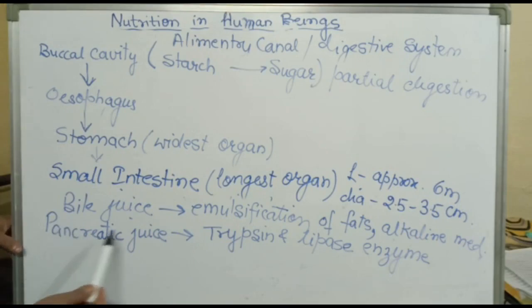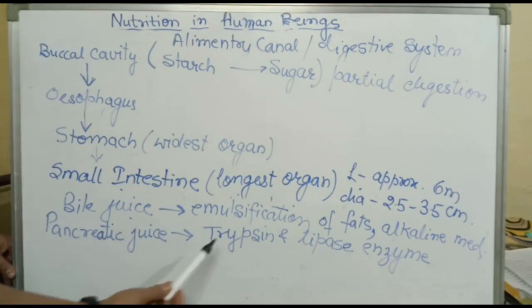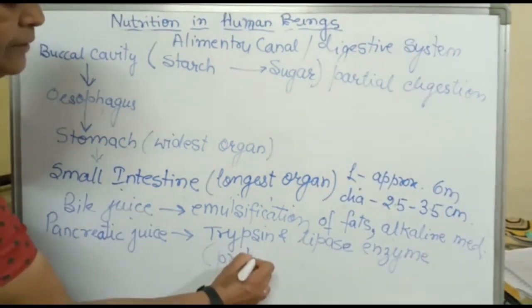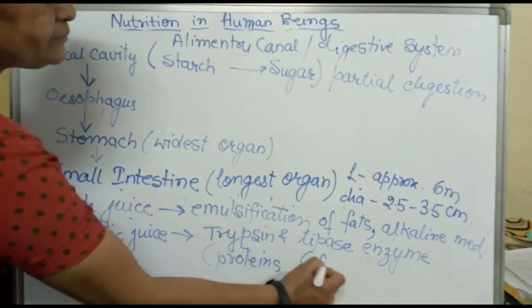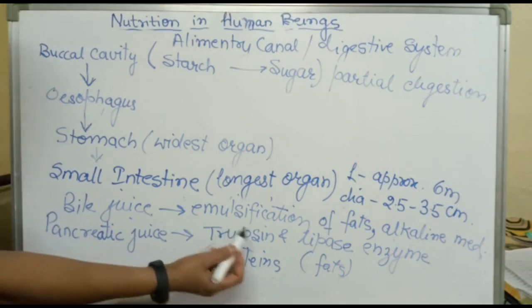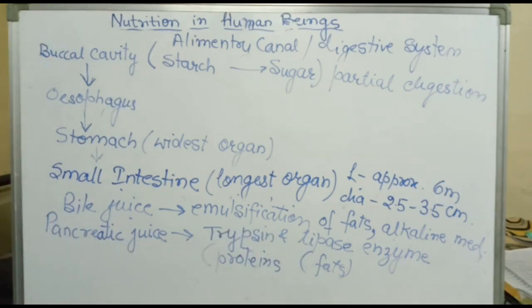Now see the function of pancreatic juice. Pancreatic juice contains two enzymes, trypsin and lipase, right? Now what are the functions of trypsin and lipase? Trypsin acts on proteins and lipase acts on emulsified fats, right? So the breakdown of protein is done by trypsin, and the breakdown of fats is taken care of by the lipase. Now the walls of the small intestine, as I told you, also secrete various gastric enzymes.